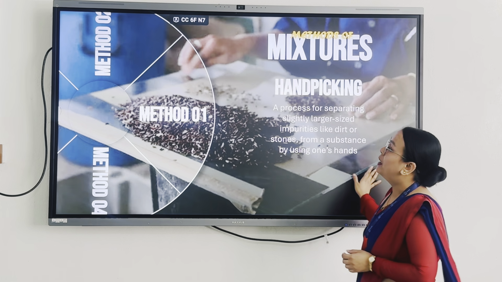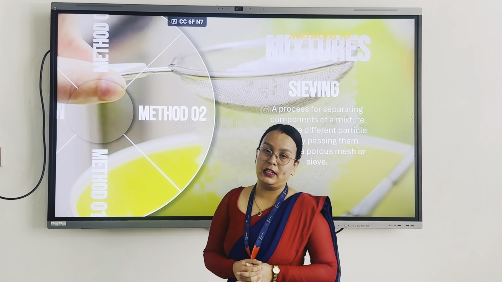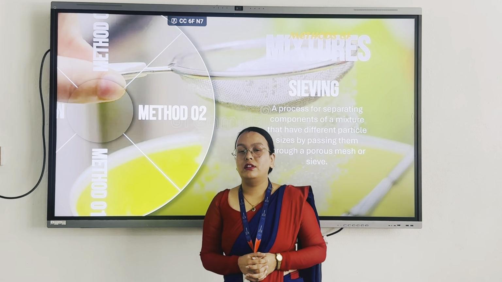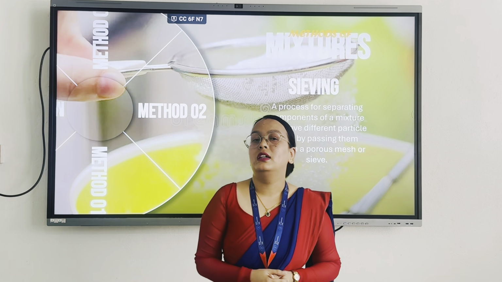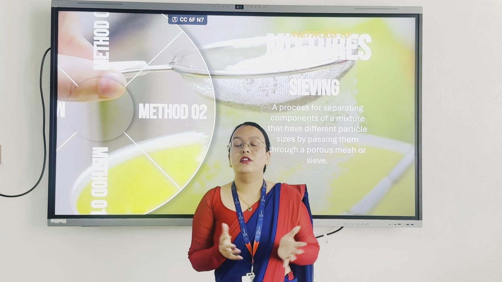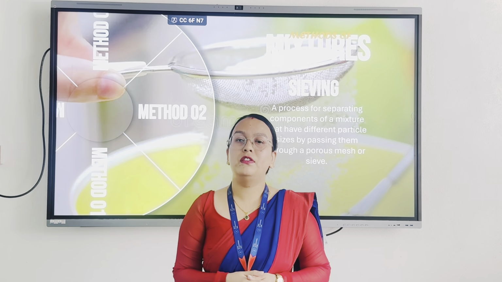Now let's know about another method, and that is sieving. Sieving is a separating method in which different size particles are separated by using a sieve. This method is especially used to separate grains and husk from the flour.